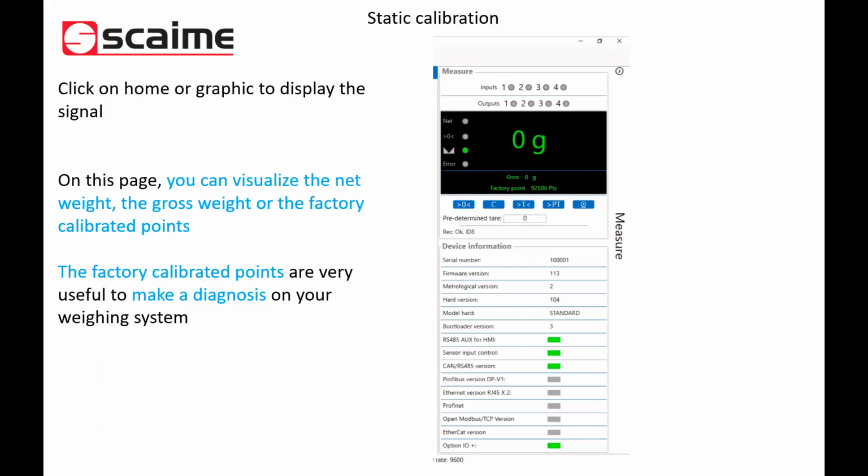Once your calibration is done, as I said before, you are allowed to control your calibration. It's advised. So you come back into home or you go in graphic as you want and you display the weight. Check the zero return. Check if all is okay. And on this page, you have a very important information. It's the factory points. The factory points are our calibration. All Inode4 are pre-calibrated in factory.